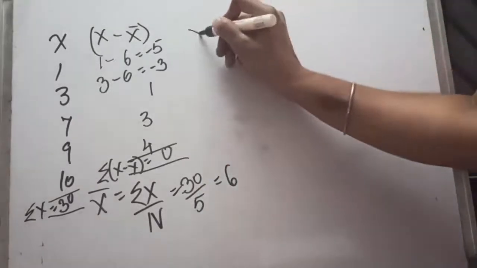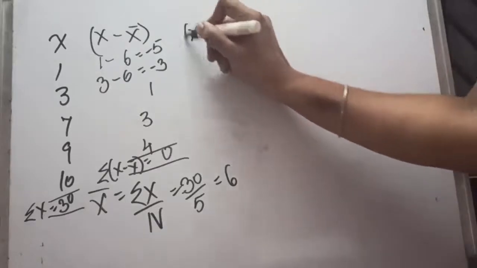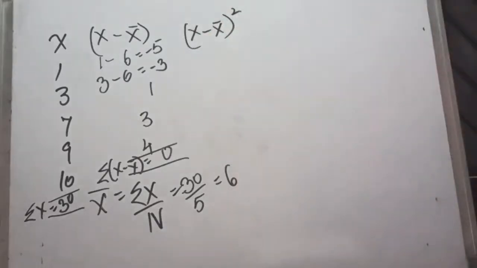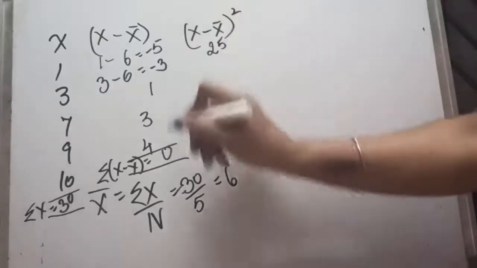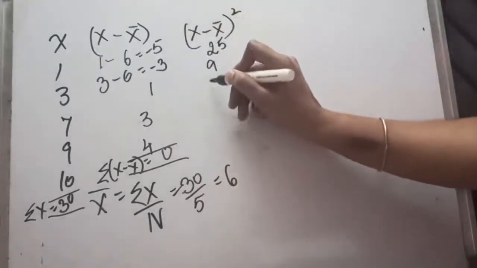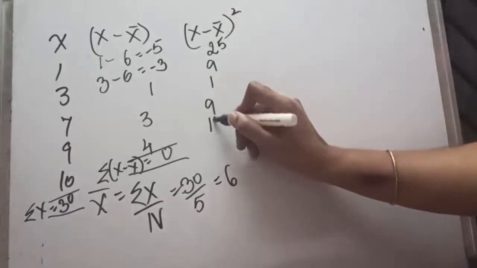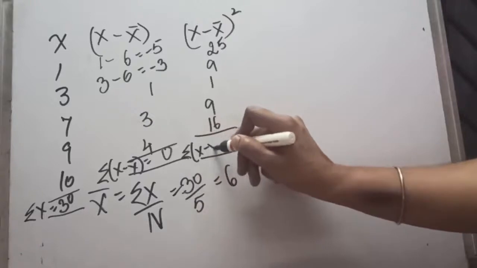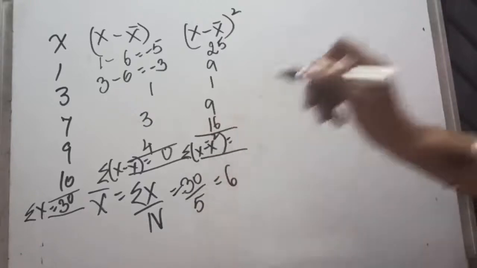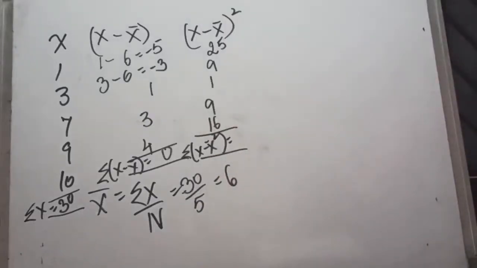Next we will calculate (x minus x mean) square, because for the second moment we will require (x minus x mean) square. So we square this column: 25, 9, 1, 9 and 16. It will give us sigma (x minus x mean) square, and when we add this, it will be 60.